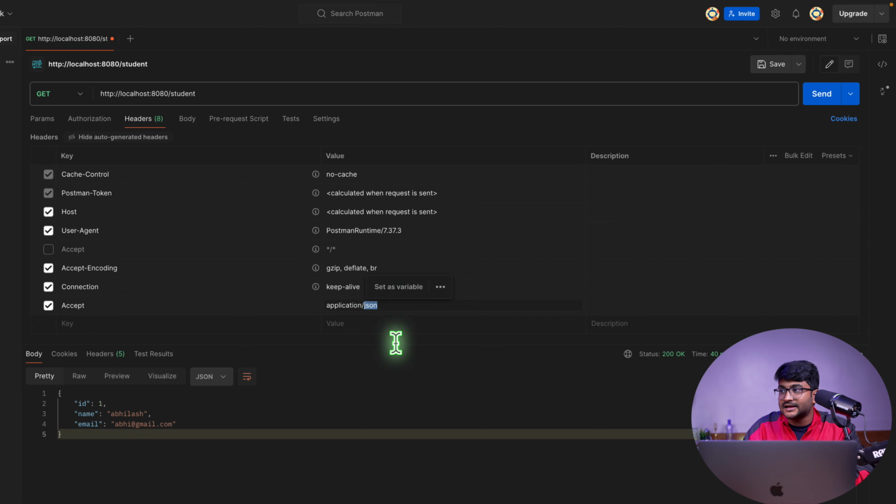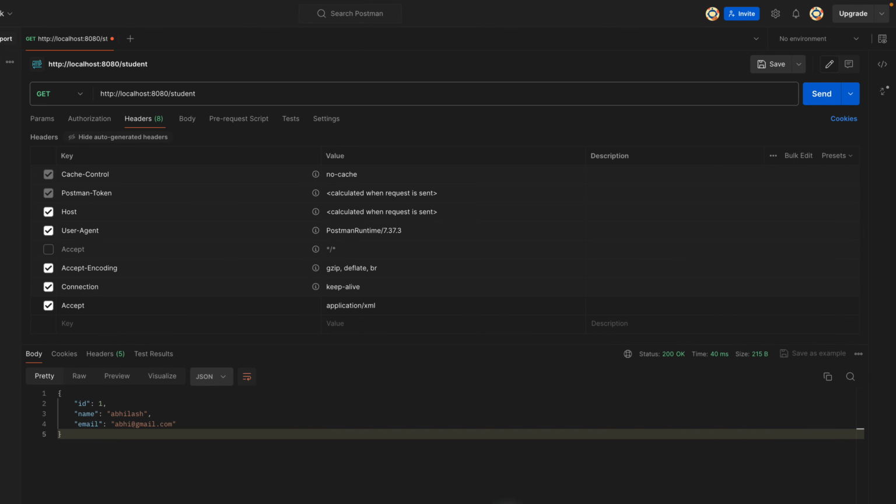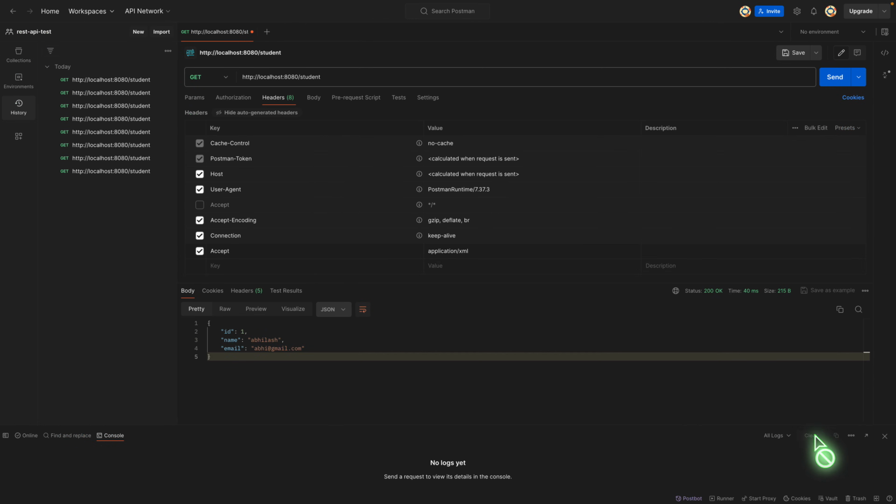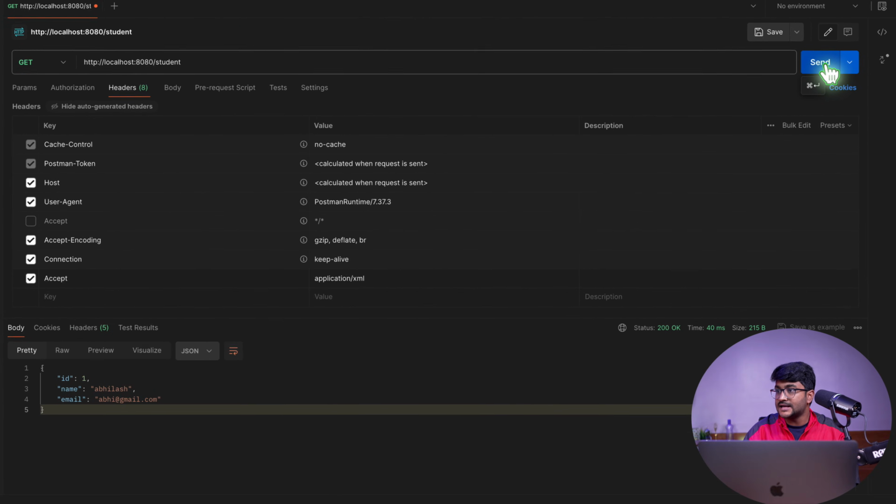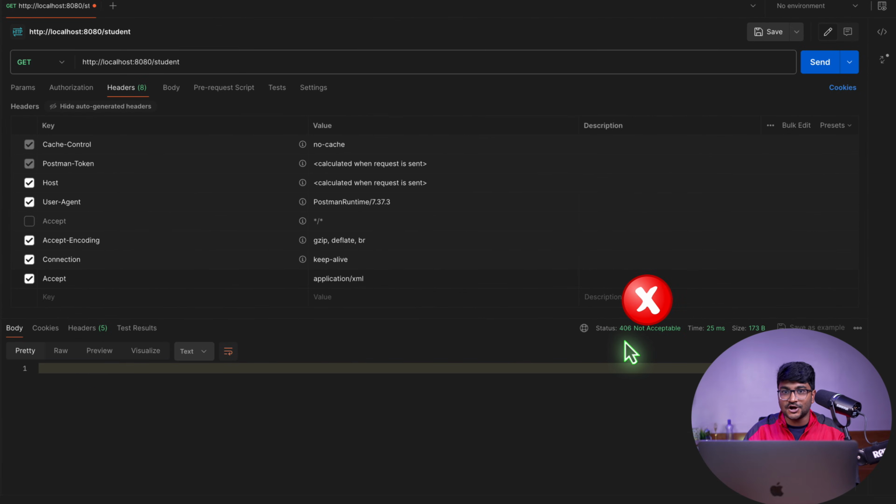Well, let's just check. If the client wants the data in XML format, what do you think will happen right now? Okay, this is a good scenario. Now see, hit this endpoint. First of all, let me clear my console. If I do a send here, there you go, you have an exception, 406 not acceptable.